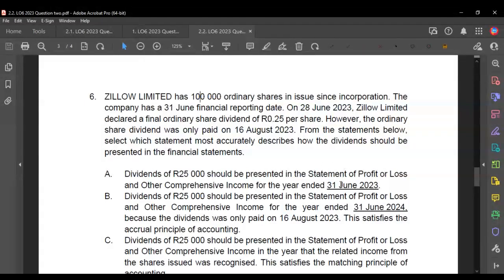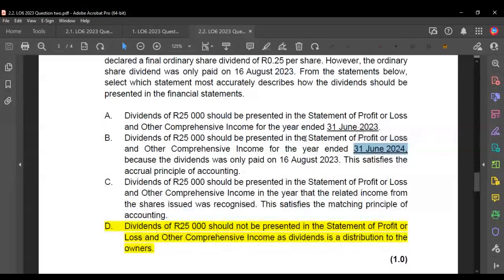So that can't be right. We then say we present it in the SPLOCI only next year when it's paid. That also can't be right, so that's wrong as well. Then the last one says dividends need to be disclosed again in the SPLOCI because of the matching principle. That's wrong.